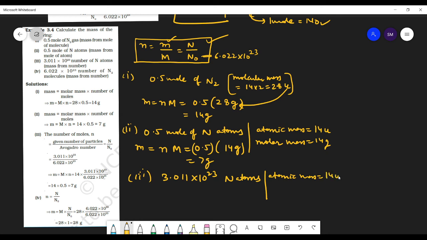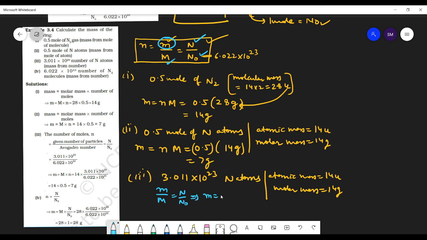So what will be the molar mass? 14 grams. So what you need to find? Out of these four variables you have, in all the questions you have to find m. Now here this N is given to you, and you know N naught and you know M. So you need not find number of moles. Yes or no? Yes, sir.